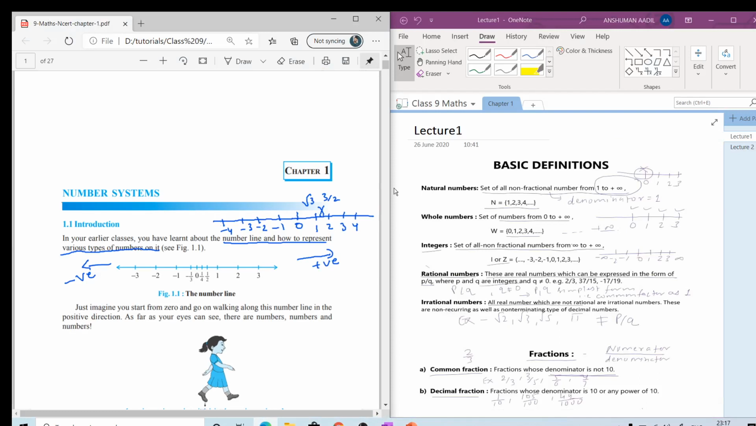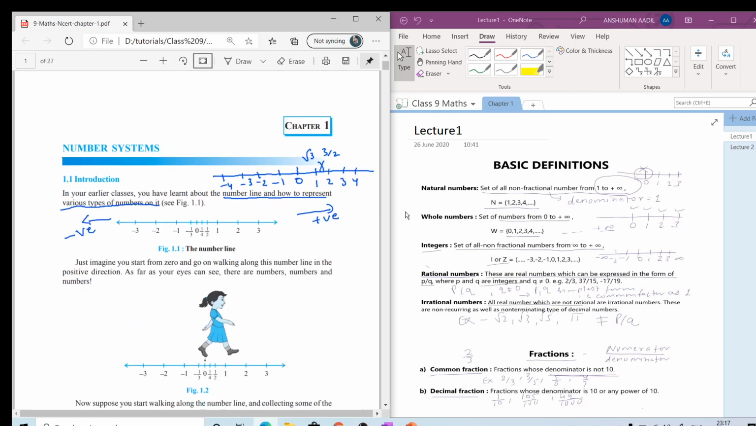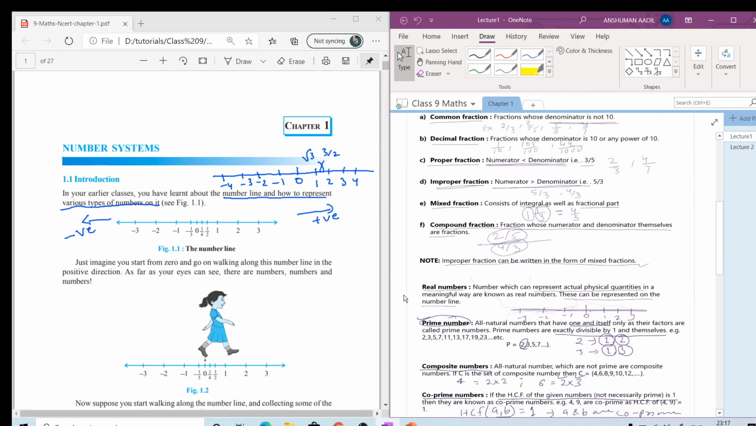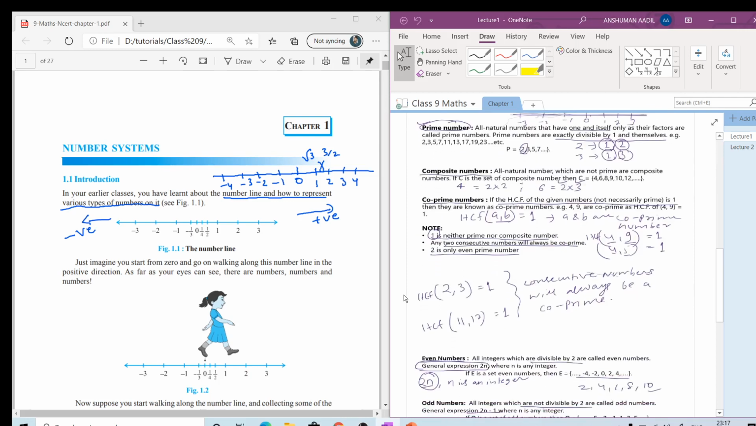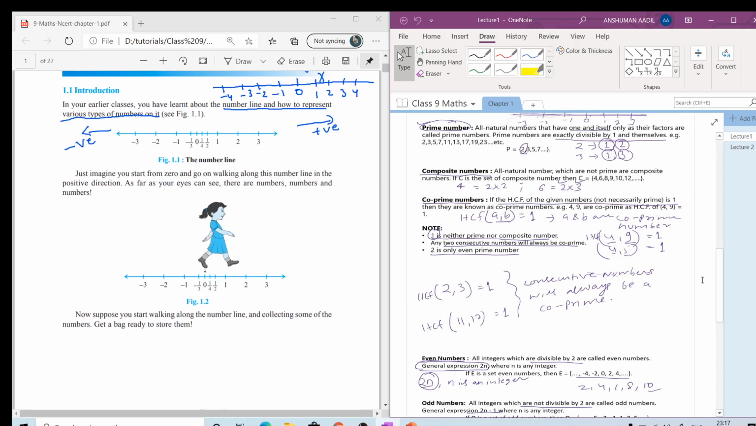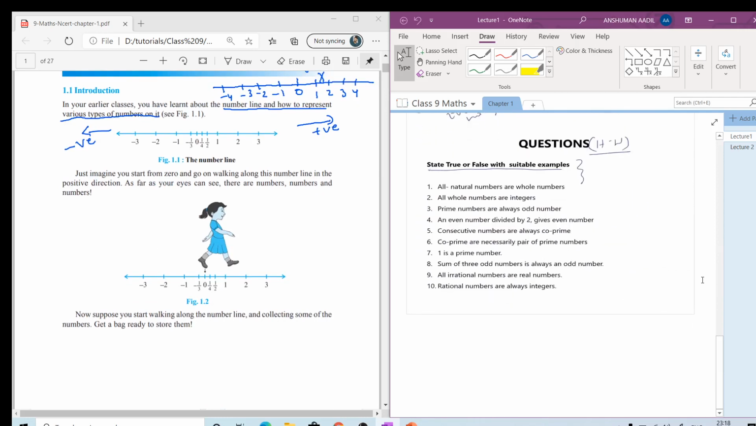So in chapter 1 we studied natural numbers, whole numbers, integers, rational numbers, irrational numbers. We read about fractions and various types of fractions, real numbers, prime numbers, composite numbers, co-prime numbers, even numbers and odd numbers. So we read about various types of numbers. Now we can move forward and learn something else. In the last lecture I gave you some homework to do, so here are the questions that we were to discuss.